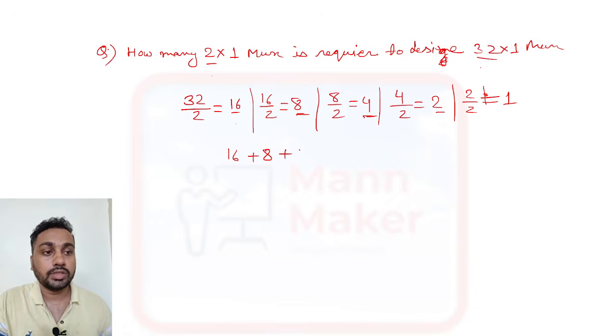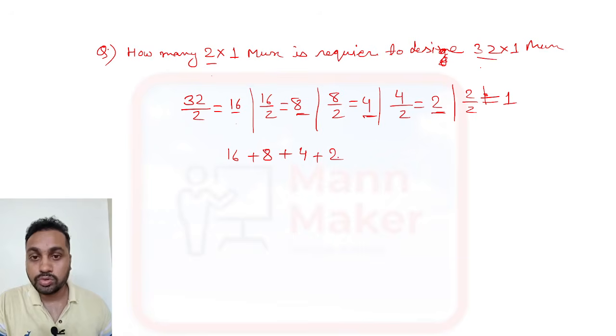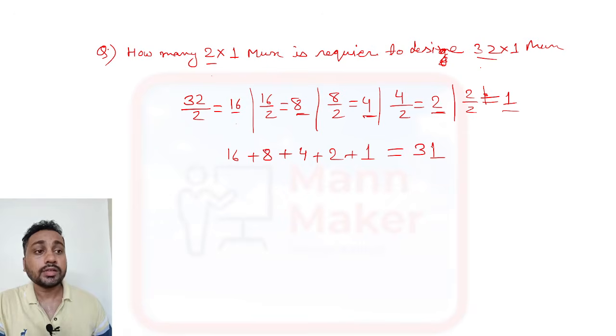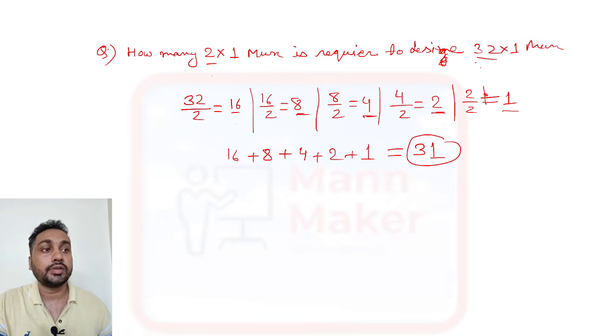In the third stage you require 4 2 into 1 muxes. In the fourth stage you require 2 2 into 1 muxes, and in the last stage you require 1 mux. Now you just add all of these and you will get 31. So a total of 31 2 into 1 multiplexers are required to design 32 into 1. This is the answer.